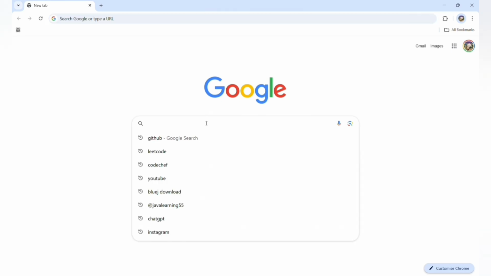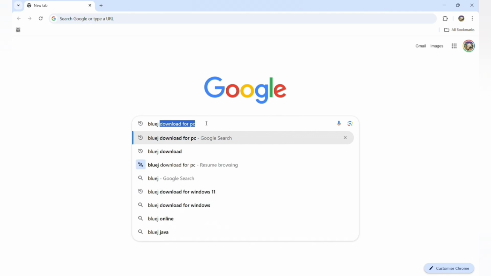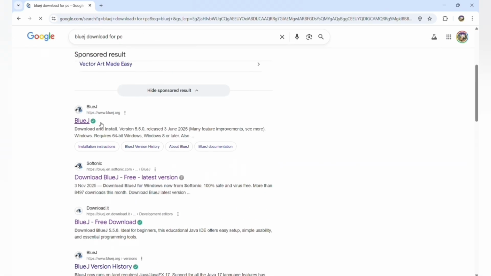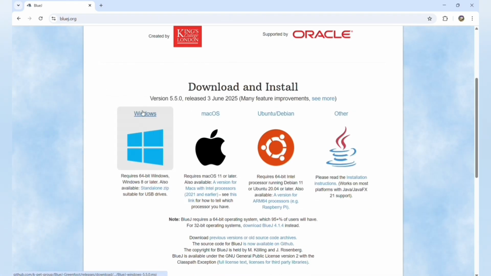First go to Google Chrome and then you search for BlueJ. Download for PC, मेरे को लिखा हुआ आ गया है already. So I'm clicking on enter and यहाँ go to the original site BlueJ की है. Click on this. And मेरे पास Windows है तो click for Windows.